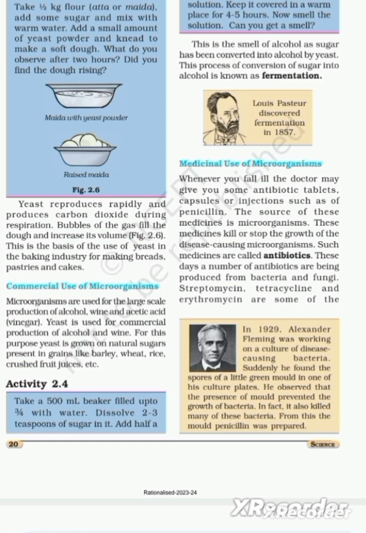Keep it covered in a warm place for 4 to 5 hours. Now smell the solution. Can you get a smell? This is the smell of alcohol as sugar has been converted into alcohol by yeast. This process of conversion of sugar into alcohol is known as fermentation.